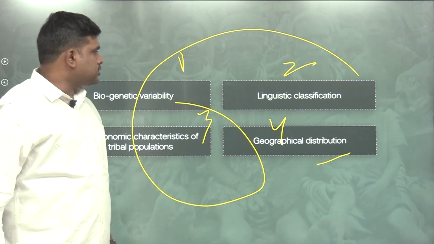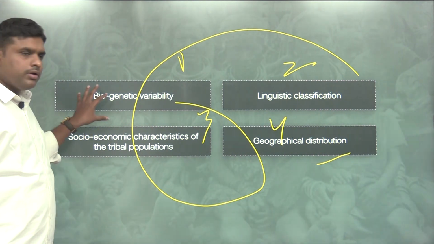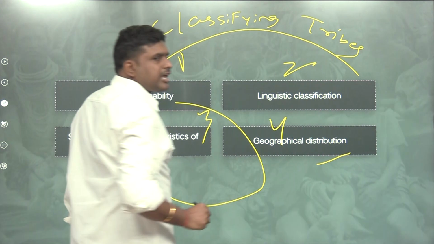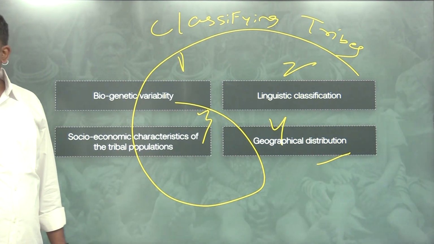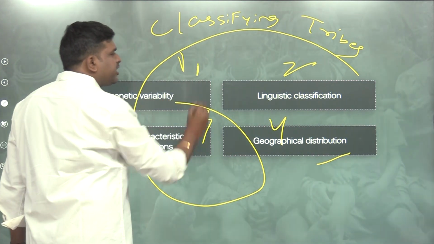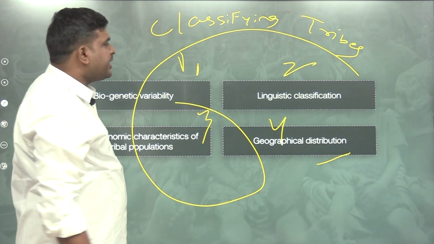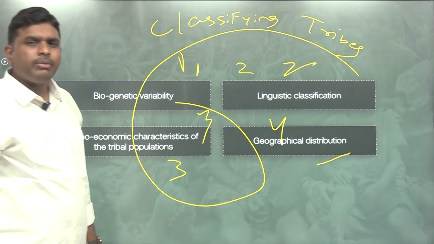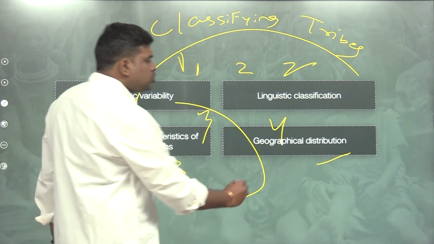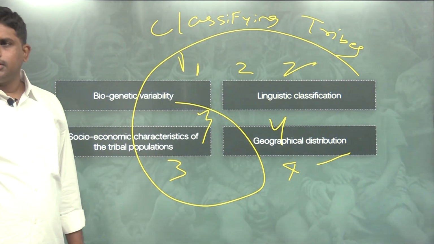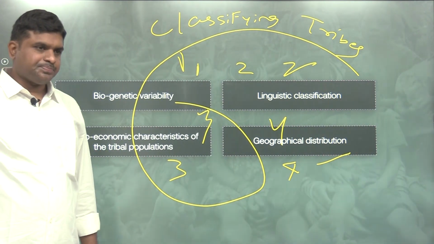See, first understand. So now we are classifying the tribes. We are classifying the tribes based upon four criteria. One is biogenetic variability, second is linguistic variability, third is socio-economic characteristics, fourth is geographical distribution. Based on these four characteristics, we are dividing the tribes.